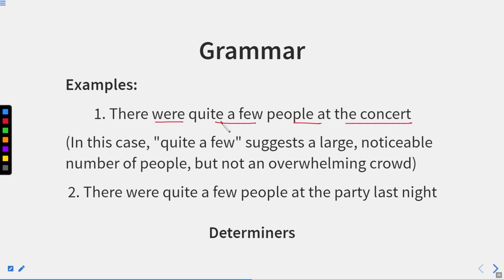It means you cannot say that they are excessive. They are not out of limit. But yes, of course, they are many in numbers. So this is the meaning of quite a few. There were quite a few people at the party last night. It means many people were there.